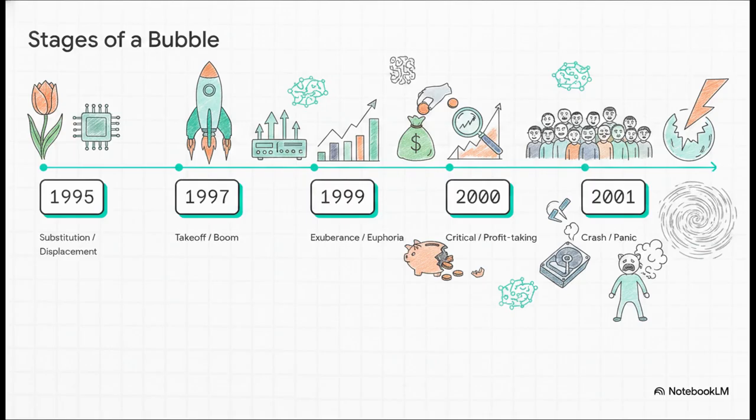It starts with the substitution or displacement stage around 1995, where a new technology really captures investor attention. That's followed by the takeoff or boom stage in 97, leading to full-blown exuberance or euphoria by 99, which is totally characterized by stretched valuations and massive retail inflows. Finally, we hit the critical profit-taking stage in 2000, inevitably followed by the crash and panic. To accurately diagnose our current AI market, we've got to pinpoint exactly where we are on this historical map.